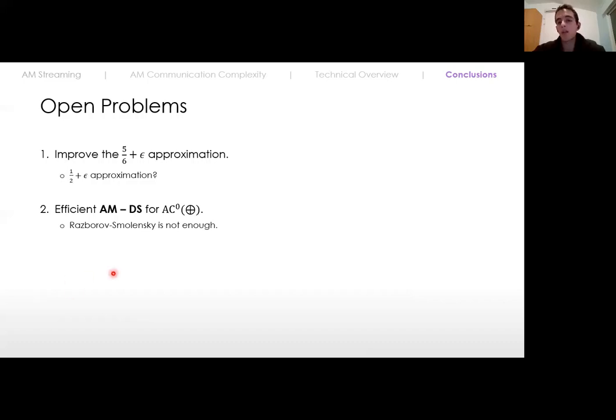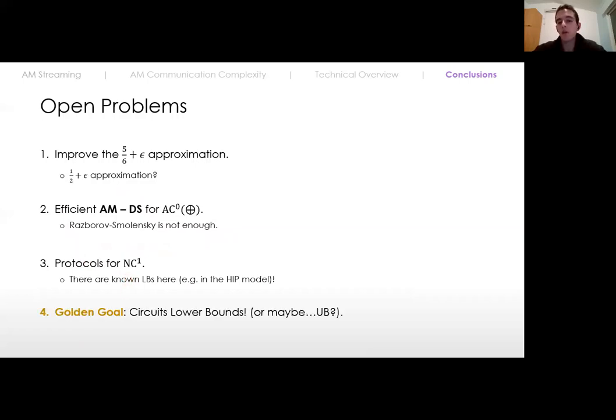The reason that it might be interesting is that there are actually Arthur-Merlin lower bounds for NC1 problems. And lastly, of course, we have the golden goal, which is showing circuit lower bounds, showing that DNF of parities cannot, or maybe can, I don't know, approximate the inner product function.